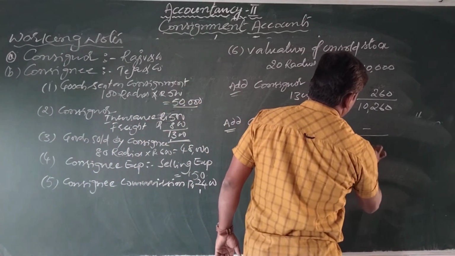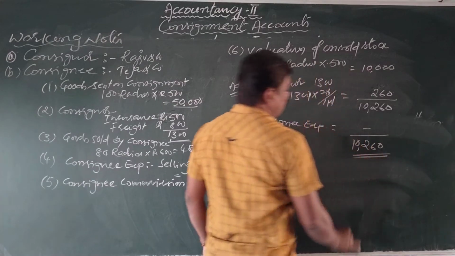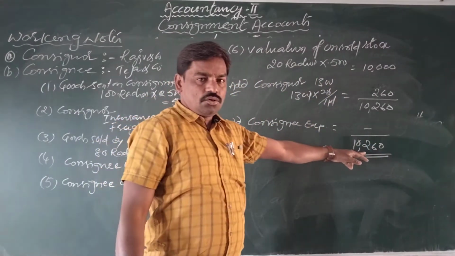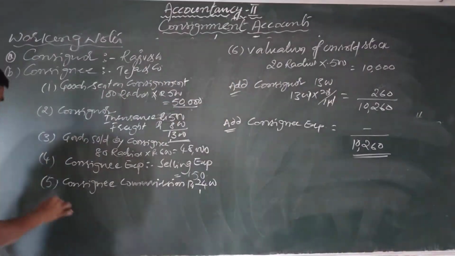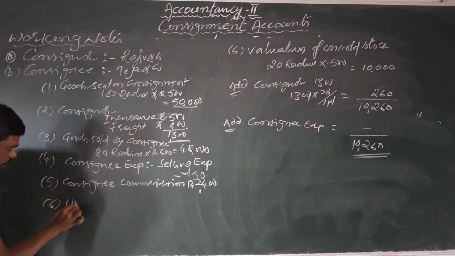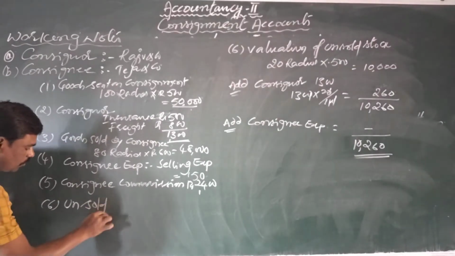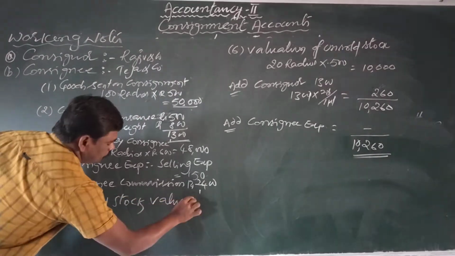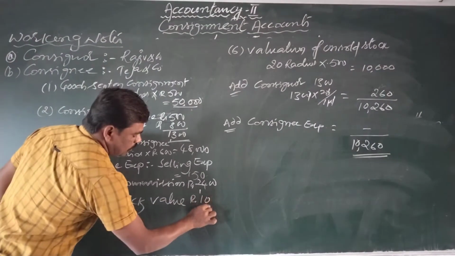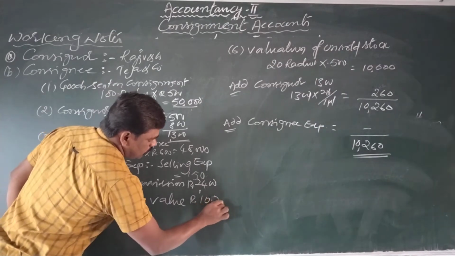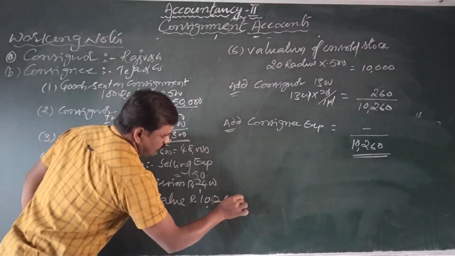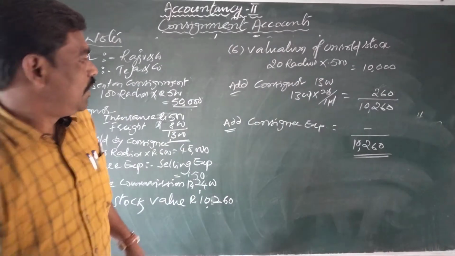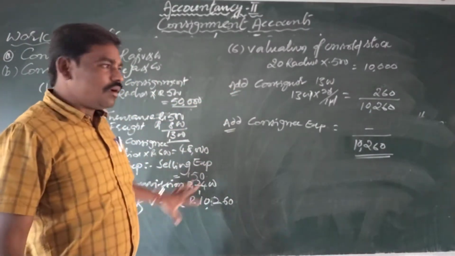So unsold stock value is an amount of rupees 10,260. So the sixth point, unsold stock value rupees 10,260. Okay, so like this we prepare the working notes.